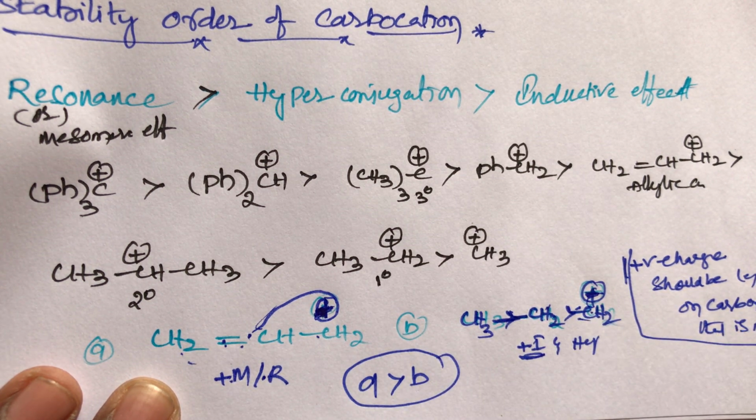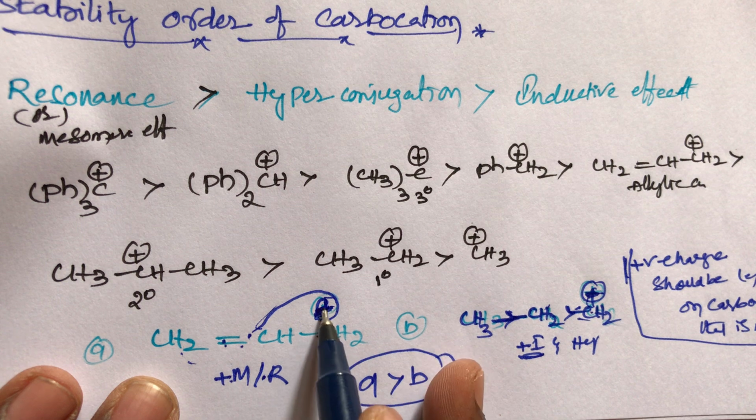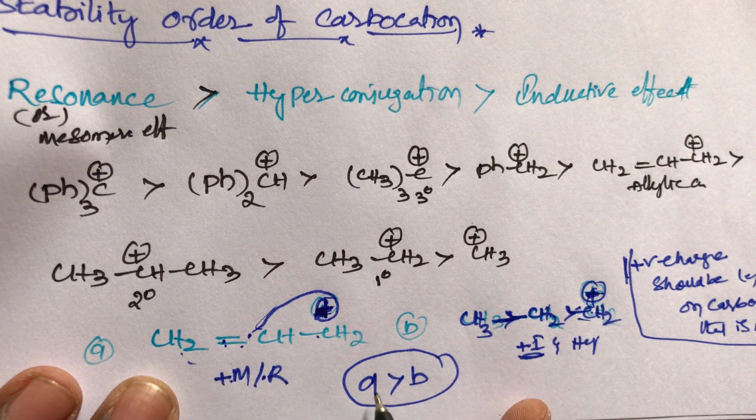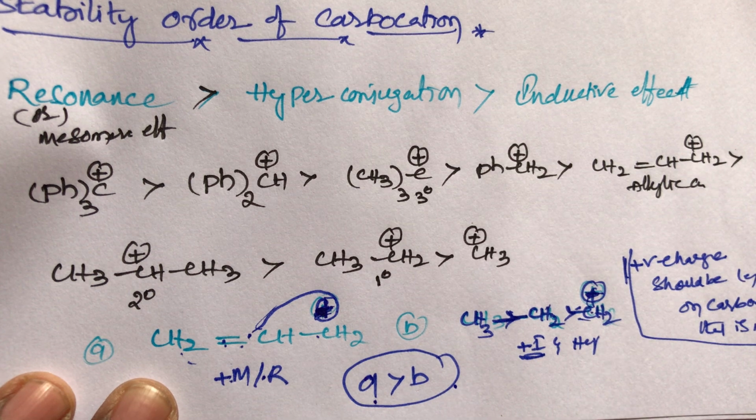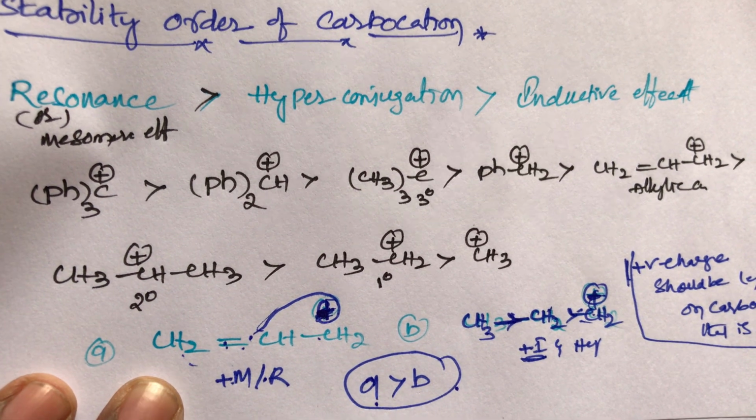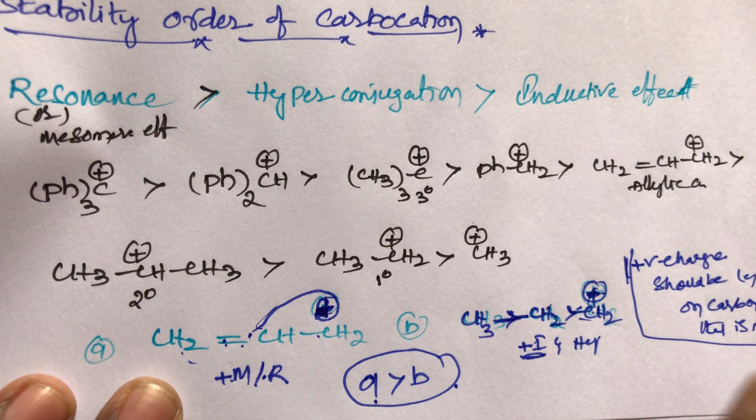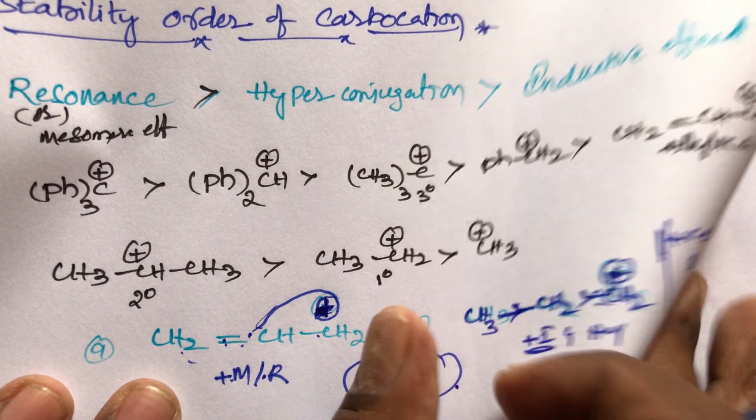So that's why our concept is that the positive charge should be less, and that compound is always more stable. Here in the A compound the positive charge completely disappears. So that's why the A compound is more stable than the B compound. This is the simple trick, student. This is the stability of carbocation. Now take one more example of stability of carbocation.